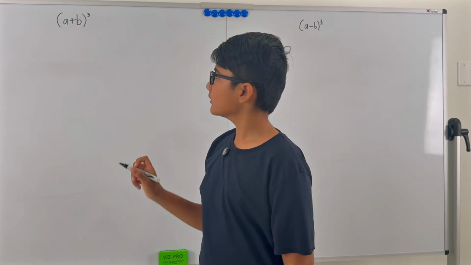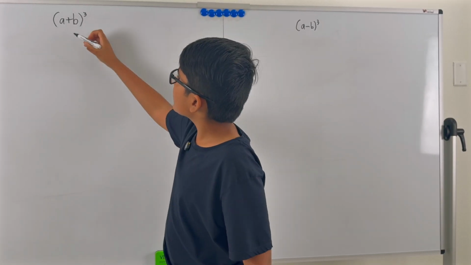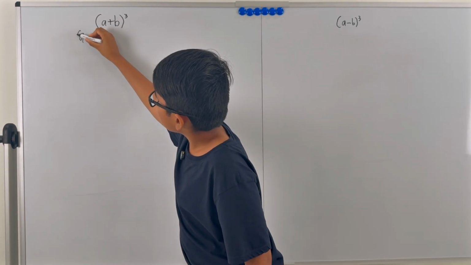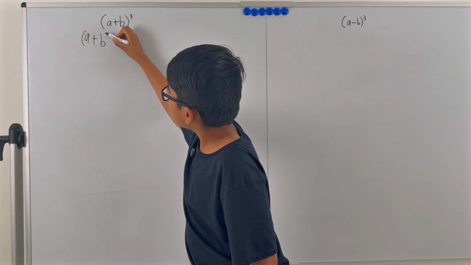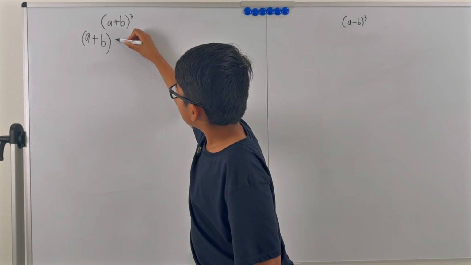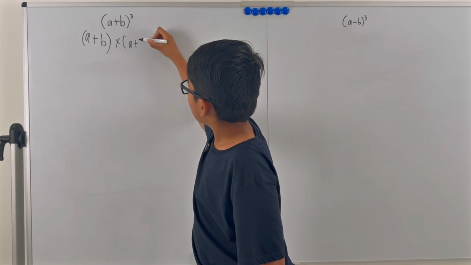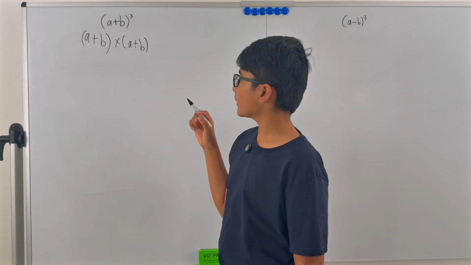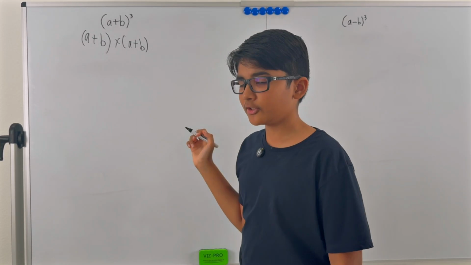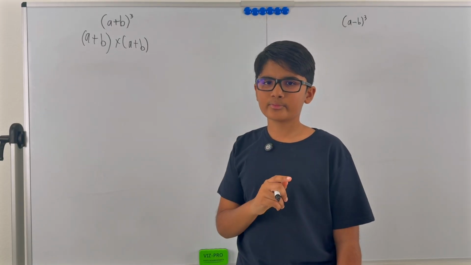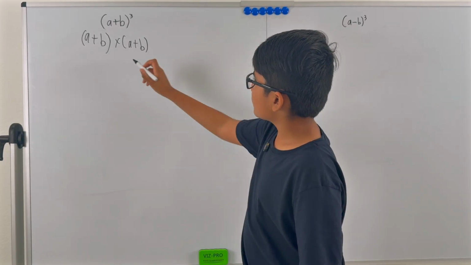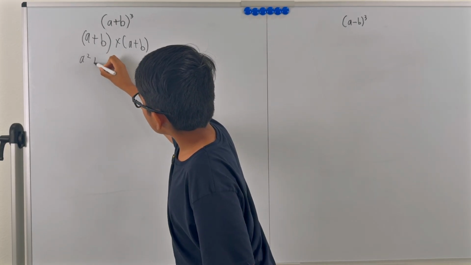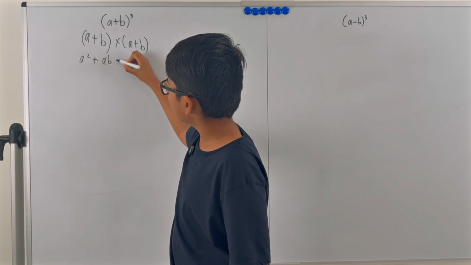So let's start the math. First of all, let's write a plus b whole square. We're going to add the third a plus b later, not just yet.